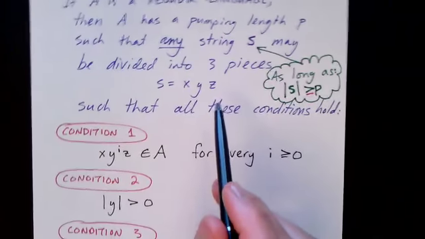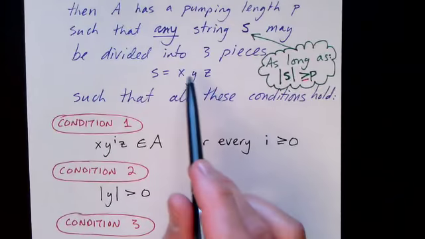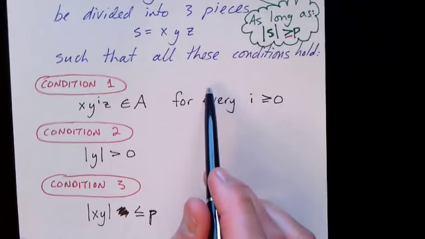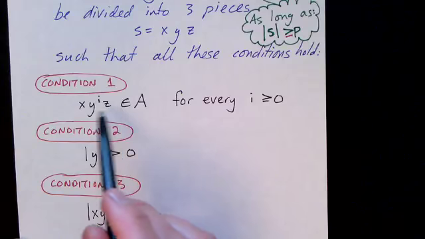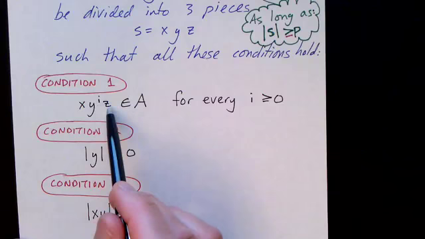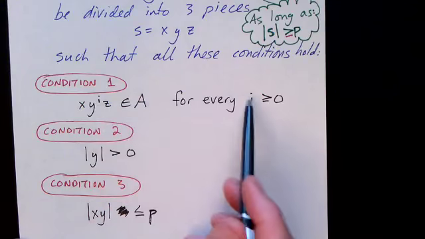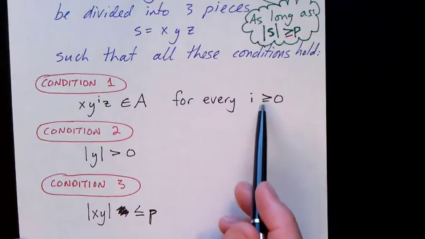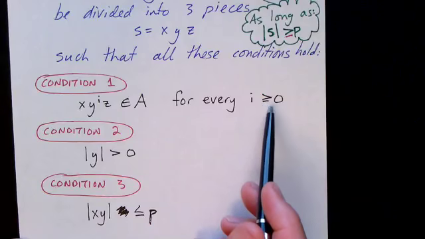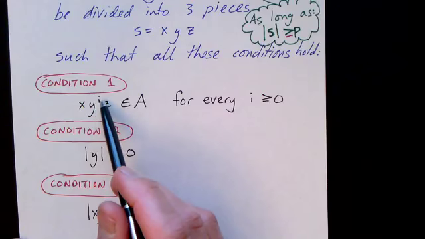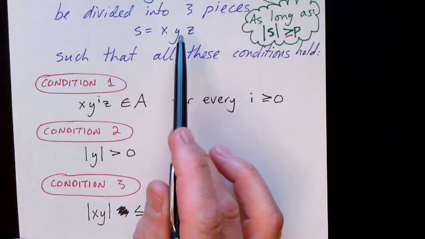There may only be one way, or there may be several ways, but there's at least one way to divide the string into 3 pieces such that all these 3 conditions hold. The most important condition is that x y to the i z is in the language for every i, not just i equal 1, but i equal 0 as well, and i equal 2, and i equal 3, and so on. So we can repeat the y part. Okay? There is a way to break the string into pieces.